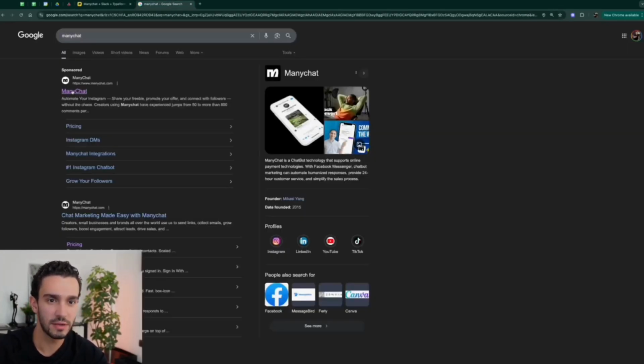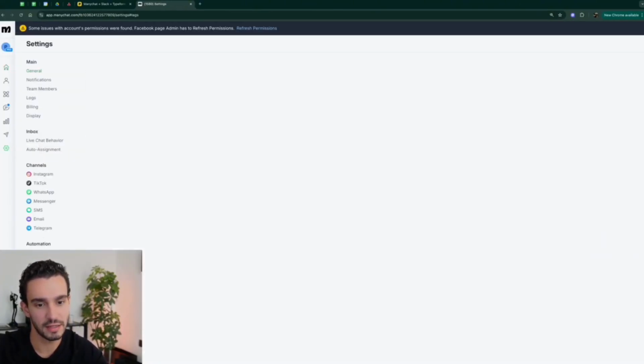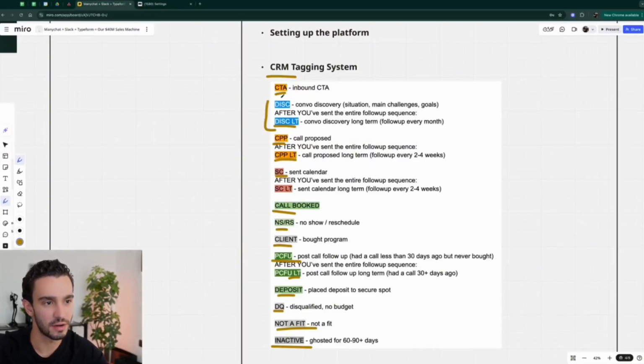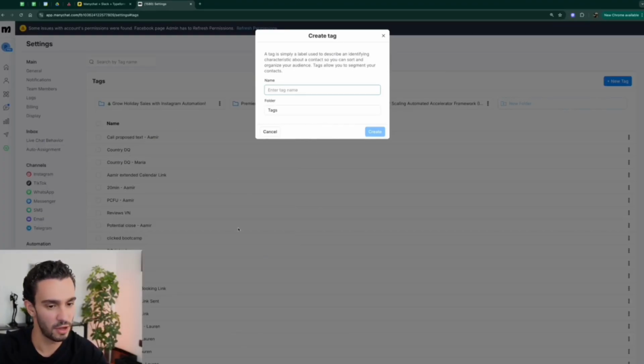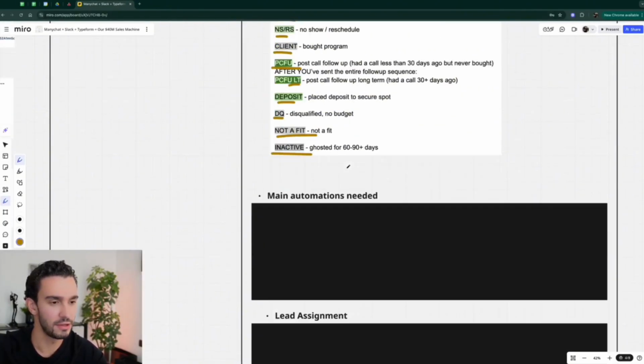Now the way you set those up in Manychat, so settings, you want to go over to tags, just like this, and then you want to go in new tag, and then obviously you start creating those tags. You have CTA, discovery, long term, so on and so forth. I'm not going to do it now because we have a million different tags here with this account that we're working with, but you get the point. It's super straightforward, okay? So that's how you do your CRM tagging system.